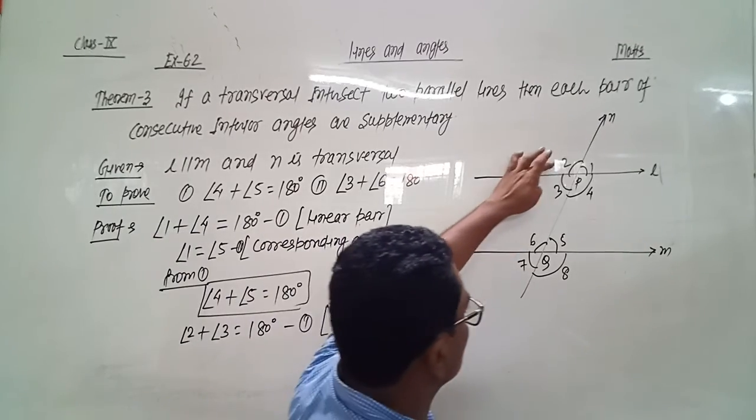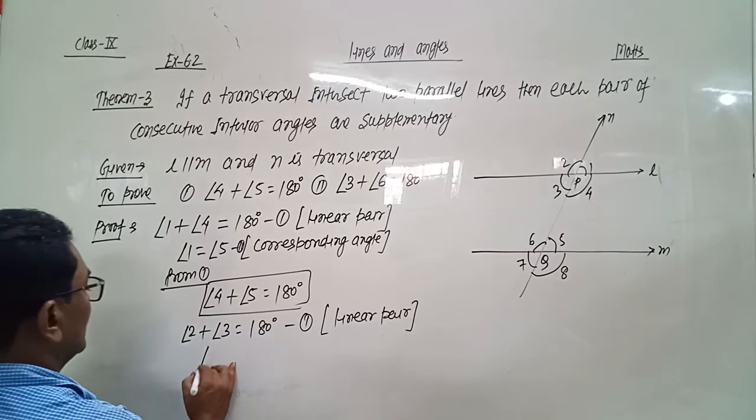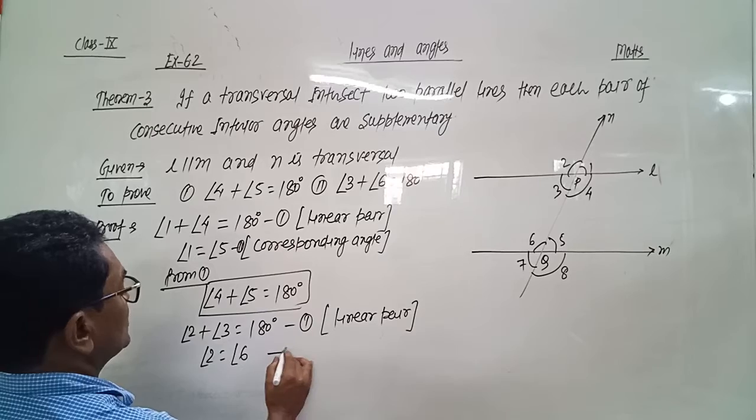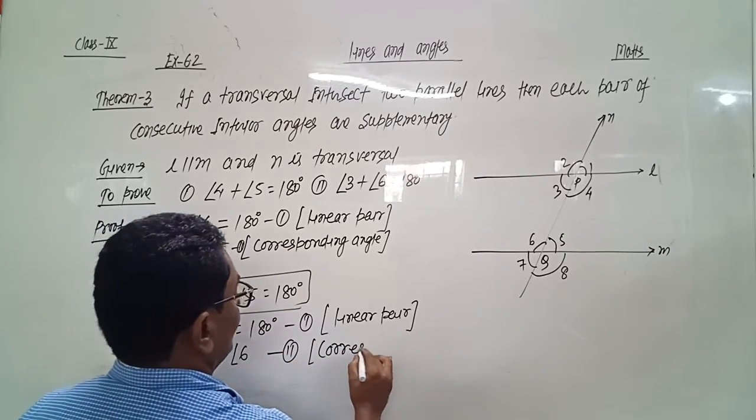And angle 2 is equal to angle 6, corresponding angle. Angle 2 equals angle 6. This is corresponding angle.